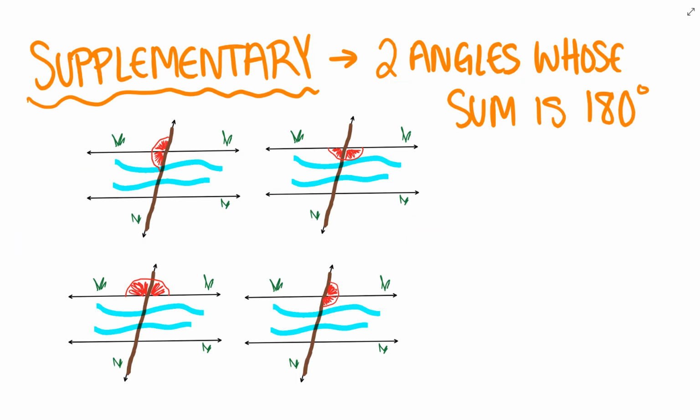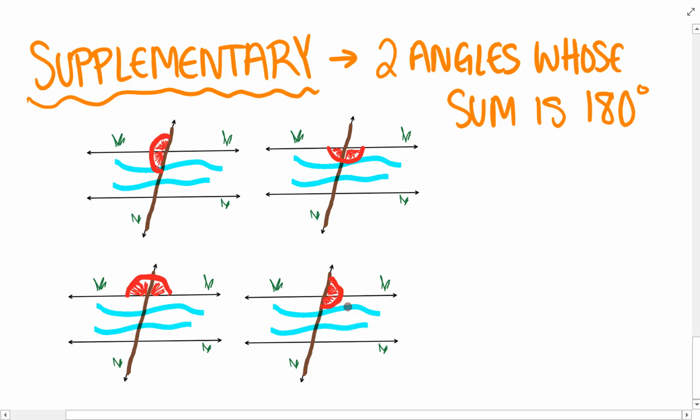We have another relationship called supplementary. Supplementary angles are two angles whose sum is 180 degrees, and supplementary angles do not need to occur on a diagram where two lines are cut by a transversal, but they can. So please know that if you have two angles that make up a straight line, or two angles that make up a semicircle, they're right next to each other.